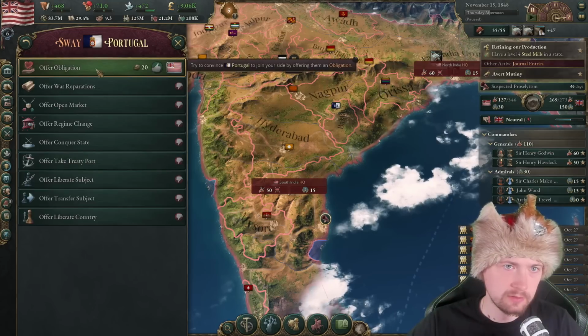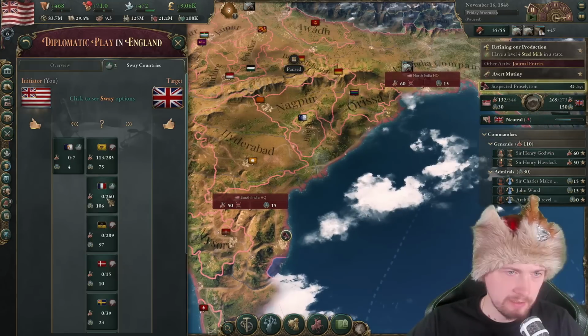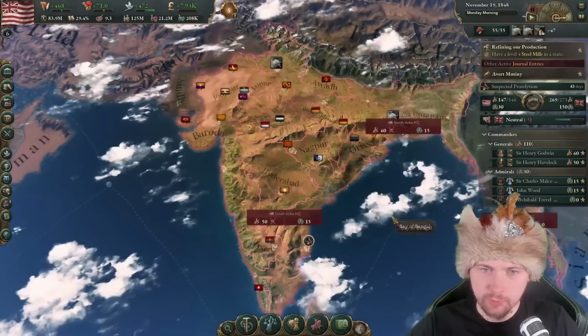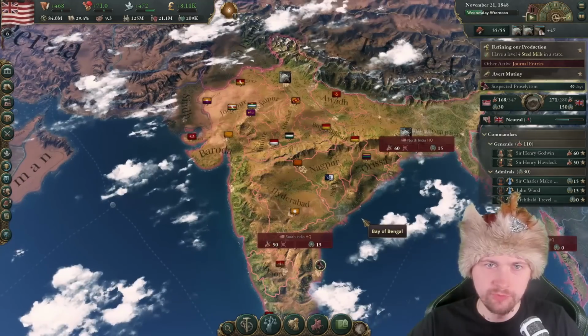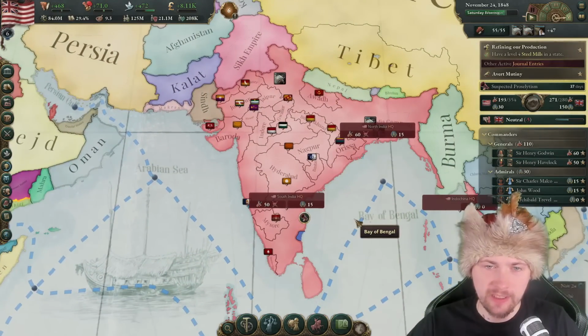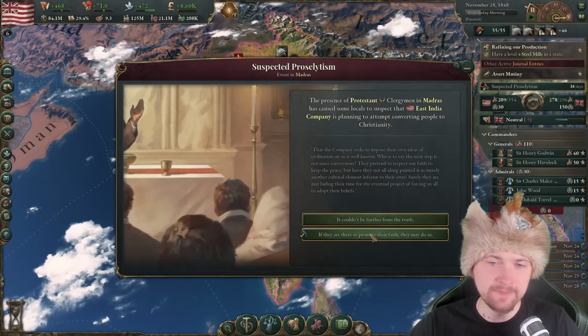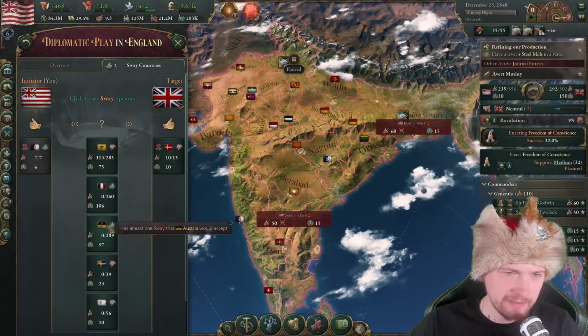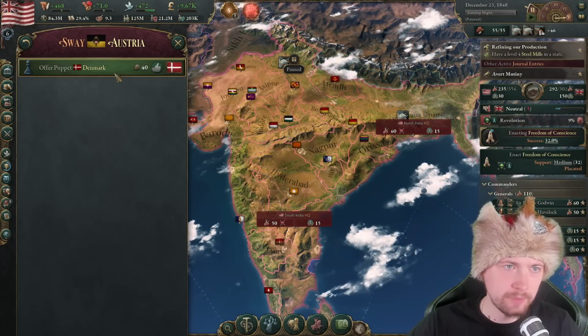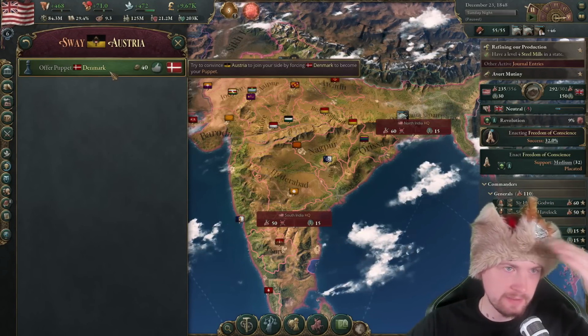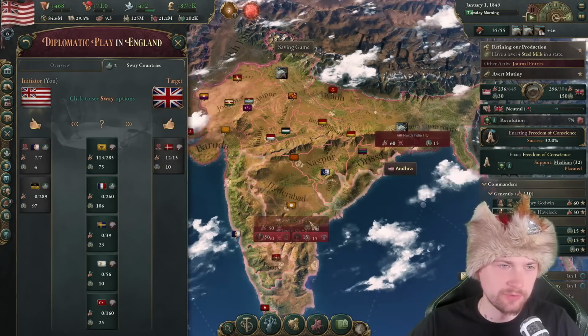Portugal. Of obligation, okay. And France, we don't have any front line, right? So we'll need to see if Great Britain will be trying to land anywhere. If they try to land anywhere, then we easily defend. I could still sway Austria, forced to make a puppet. Oh yeah, if I puppet Denmark, okay. Oh yeah, we've got Austria, let's do this.